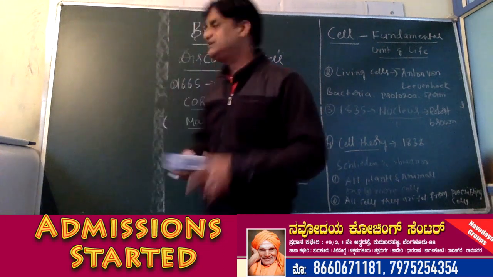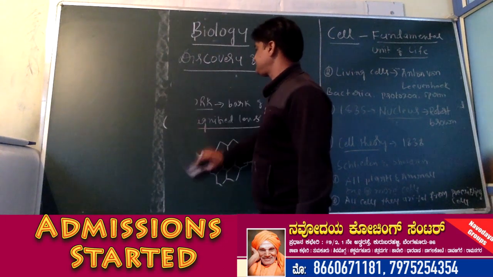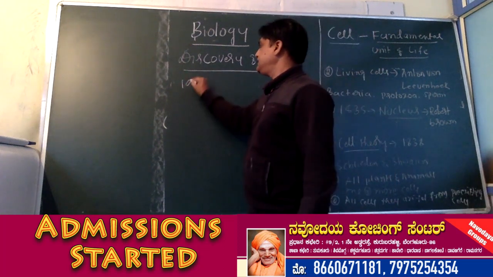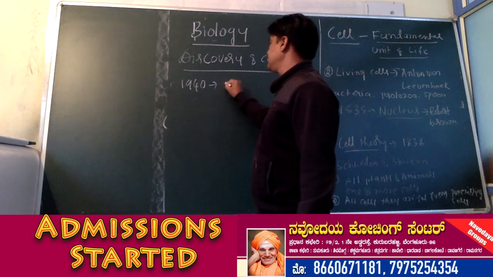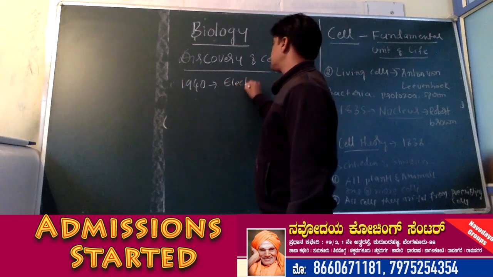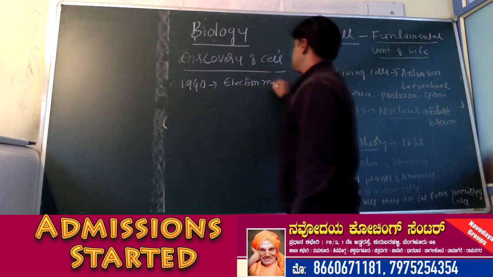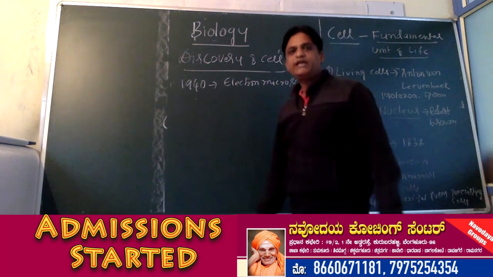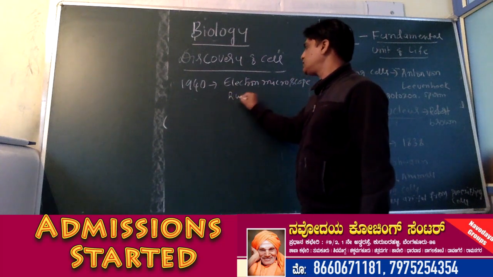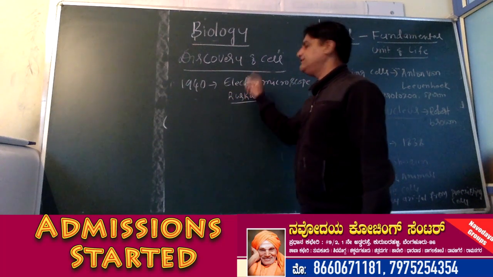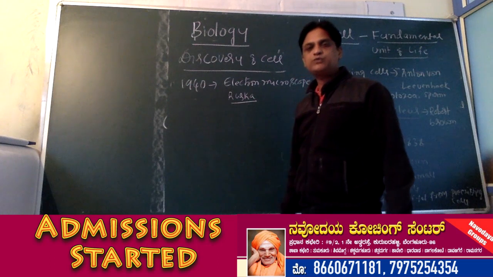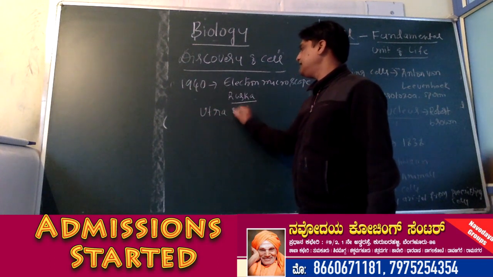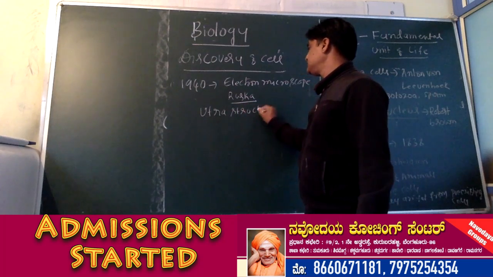And after that, in the year 1940, the electron microscope was invented. The electron microscope was invented by Ruska, and with the help of the electron microscope, today we are able to study the ultrastructure of the cell.